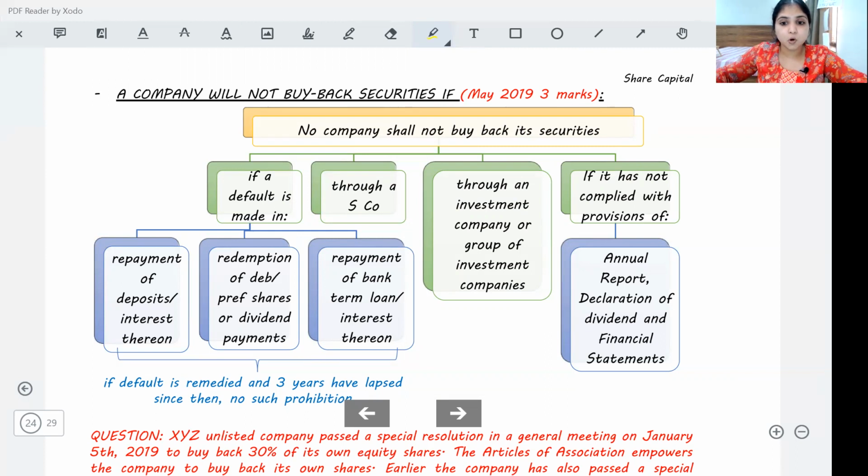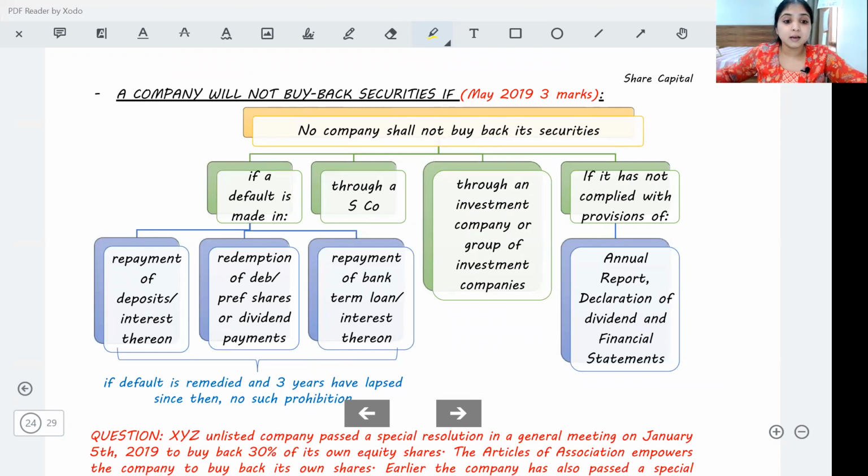Okay, if the company borrowed a loan from a bank and is not repaying that loan or interest on that loan, then the company should first rectify the default. After rectifying the default, for the next 3 years, the company cannot buy back securities.